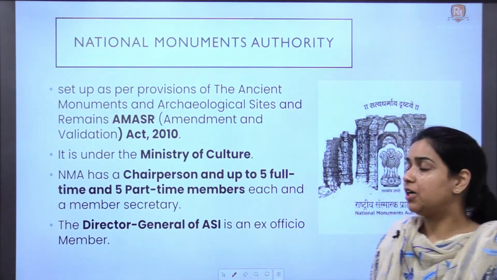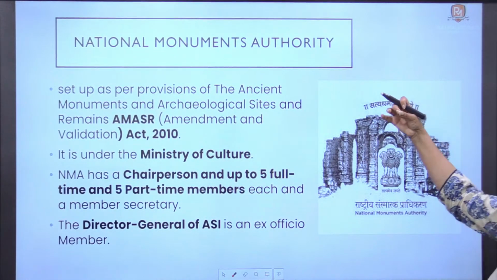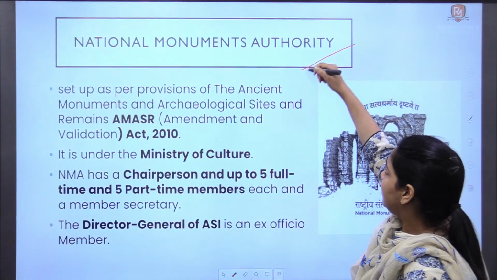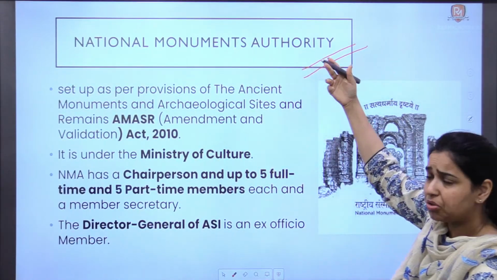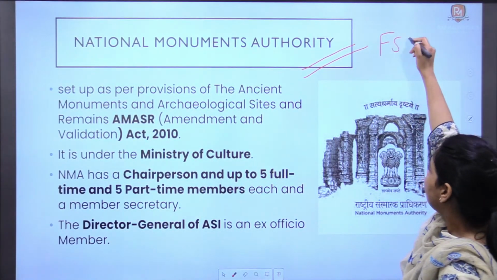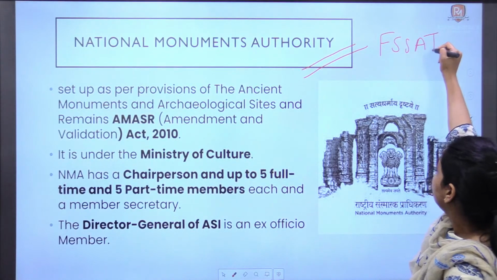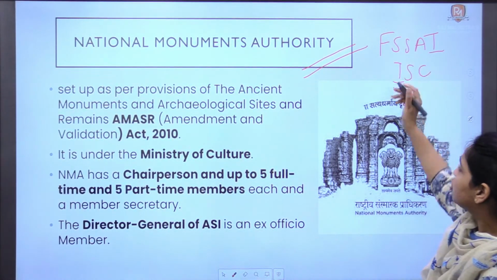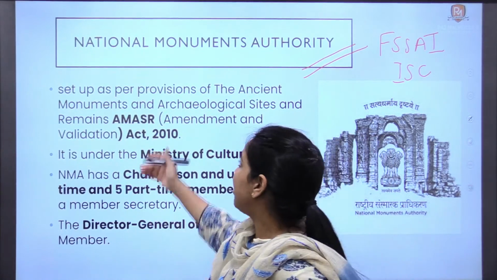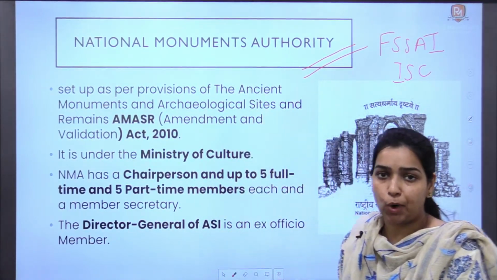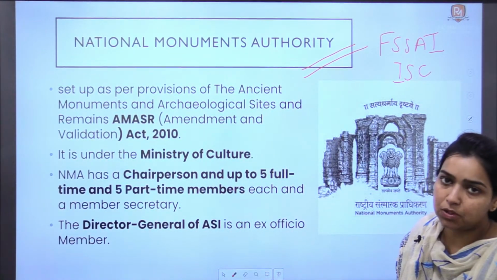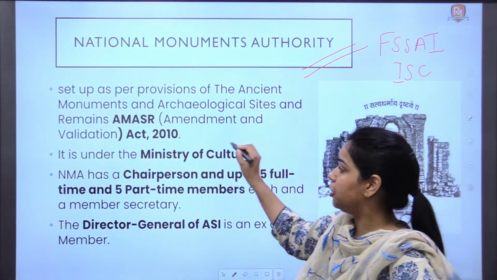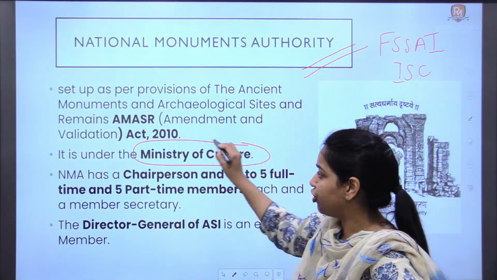And finally, we will discuss the National Monuments Authority. Such bodies are really important. UPSC keeps asking such bodies, like FATF, they have already asked, right? They can also ask about ISC. So such bodies have already been asked. So National Monuments Authority is also important, and the important point about this authority is that it is under the purview of your Ministry of Culture.